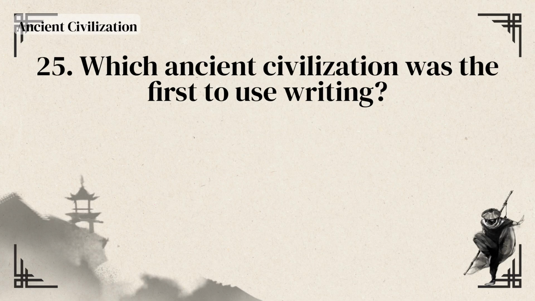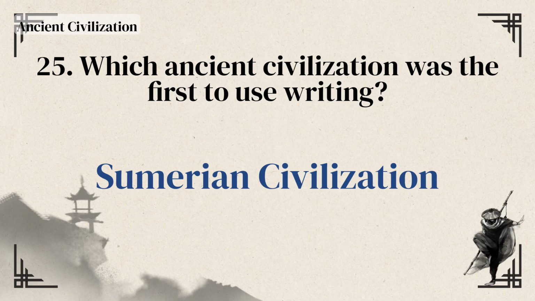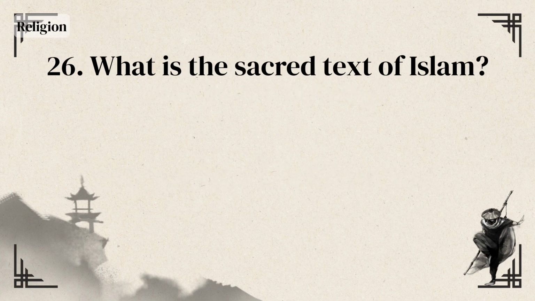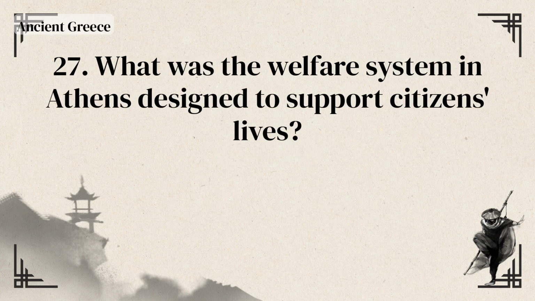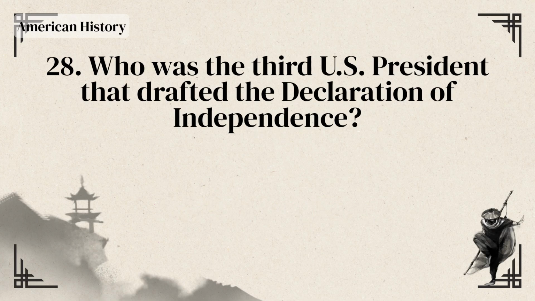Persian invasion. Which ancient civilization was the first to use writing? Sumerian civilization. What is the sacred text of Islam? Quran. What was the welfare system in Athens designed to support citizens' lives? Social welfare. Who was the third U.S. president that drafted the Declaration of Independence?